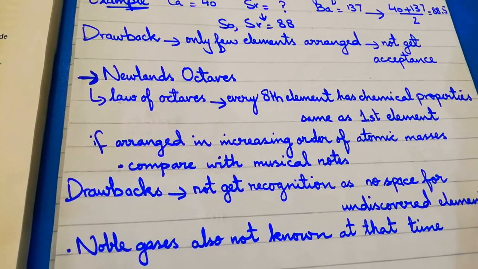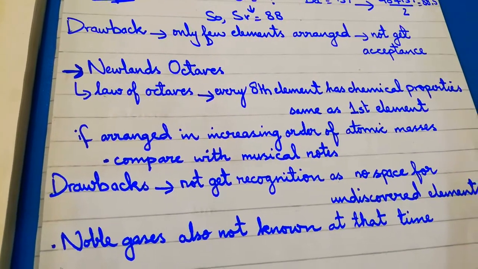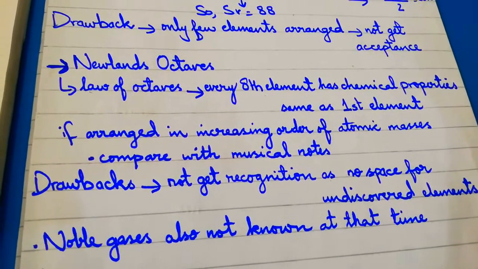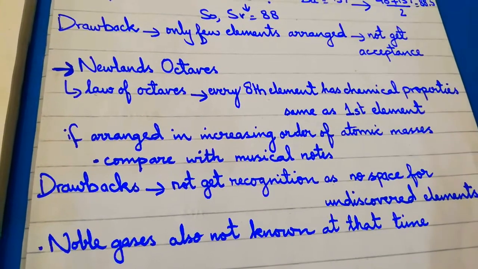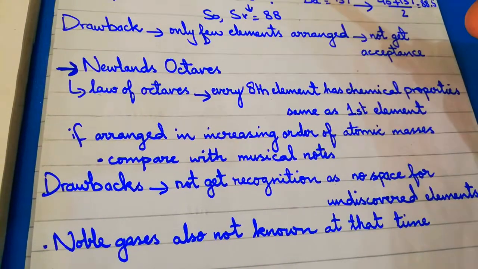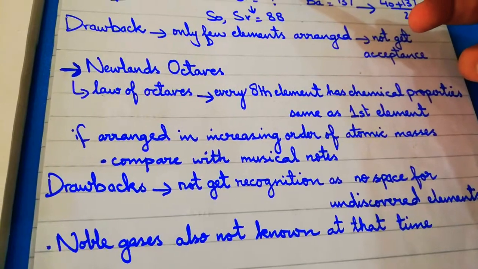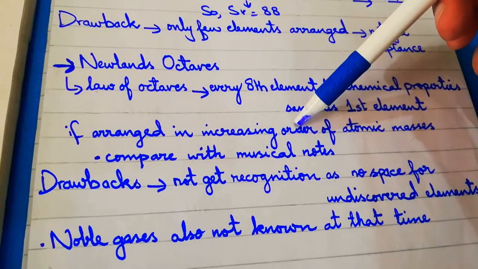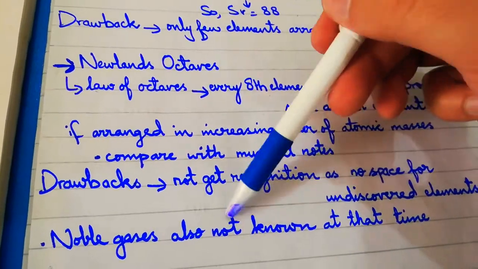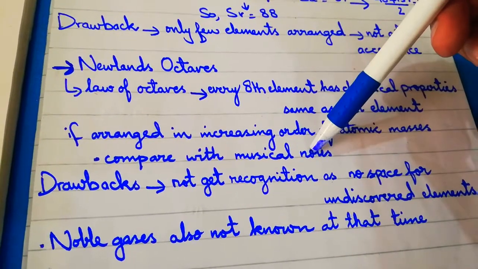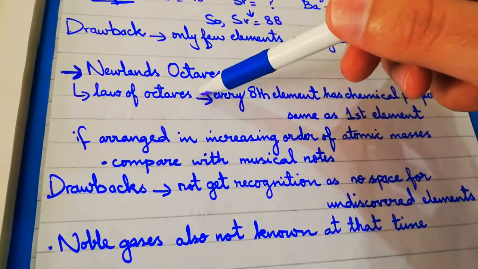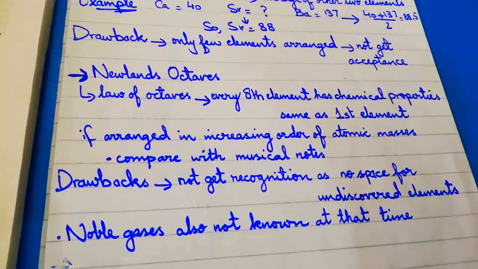What are the problems? No space was left for undiscovered elements. And the second point is that when Newlands gave this concept, noble gases were not discovered, and no space was left for the noble gases in this idea. Because of this reason, Newlands' concept is also rejected.